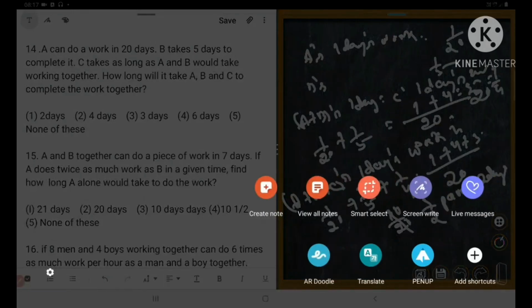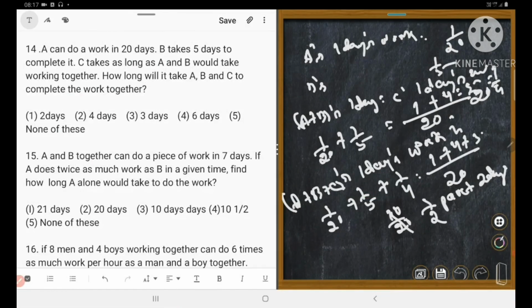Could you understand? So 2 days. The right answer is which one is this? Tell me. Number 1, 2 days. This is question number 14, and the correct answer is option number 1. Right? Next.